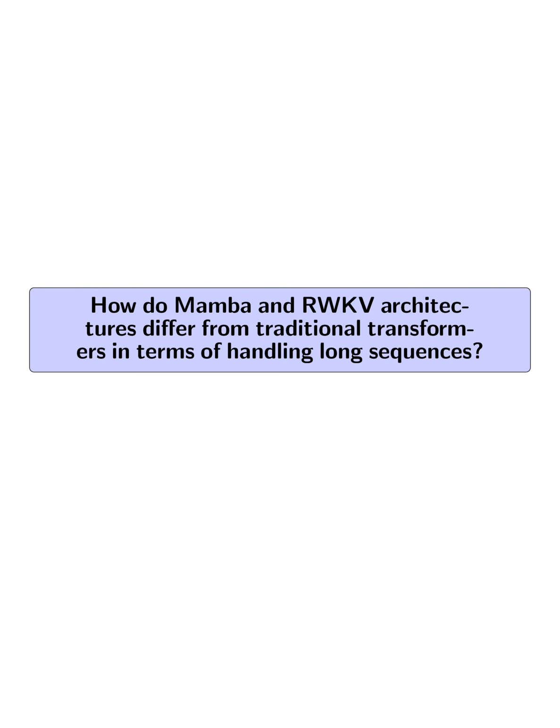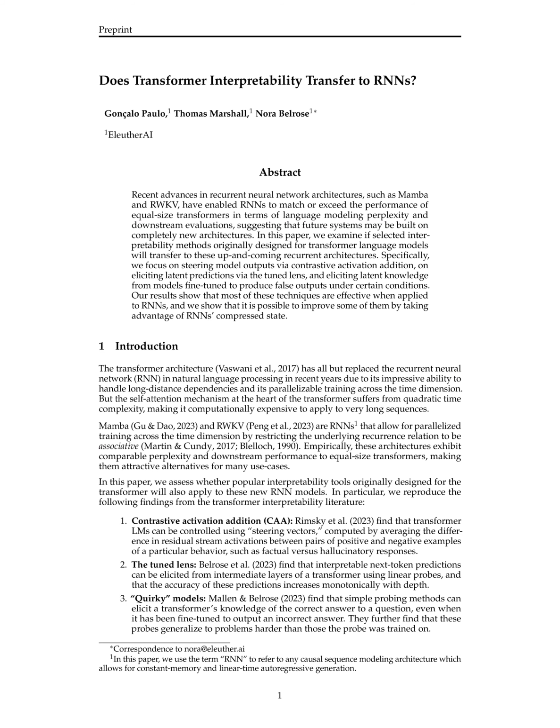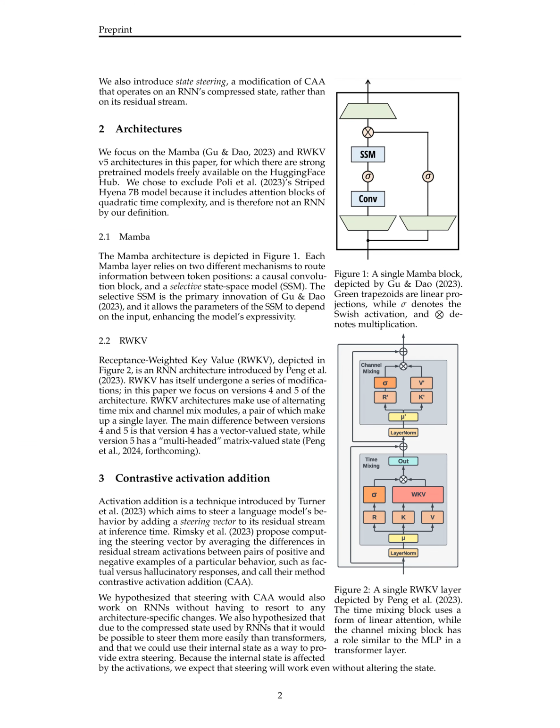How do Mamba and RWKV architectures differ from traditional transformers in terms of handling long sequences? Mamba and RWKV architectures differ from traditional transformers in terms of handling long sequences by allowing for parallelized training across the time dimension through specific mechanisms unique to each architecture. Mamba utilizes a selective state space model, SSM, in each layer, enhancing its expressivity by allowing parameters to depend on the input, while RWKV makes use of alternating time mix and channel mix modules in its layers.